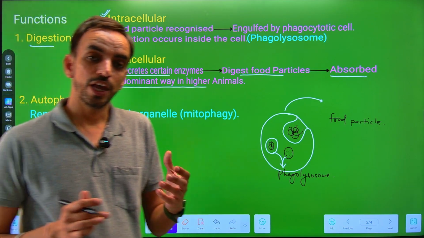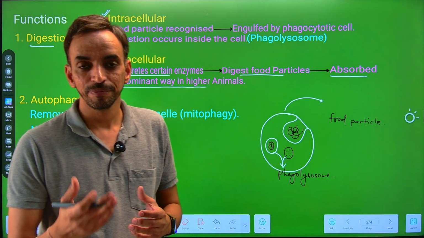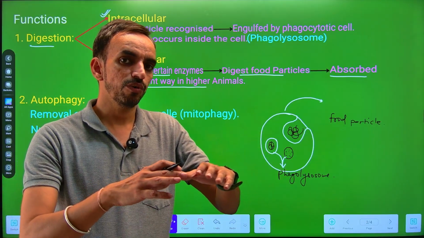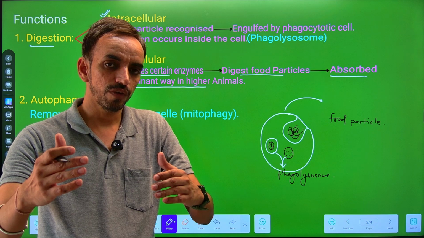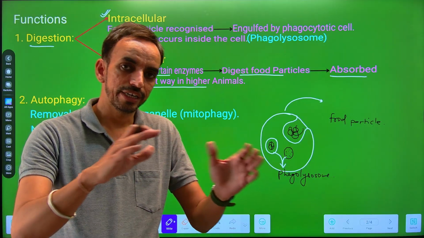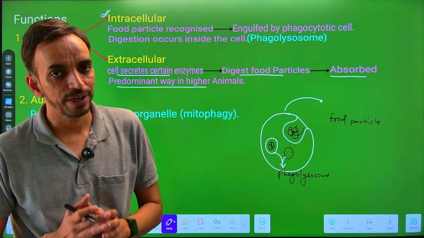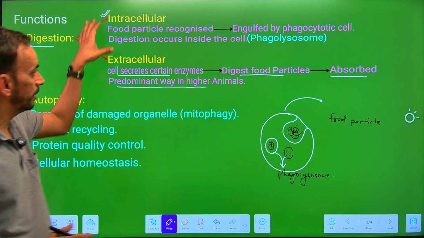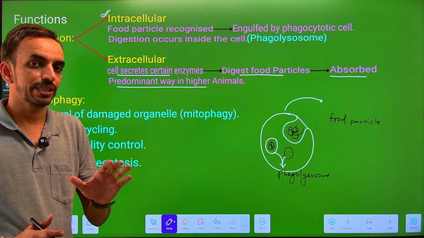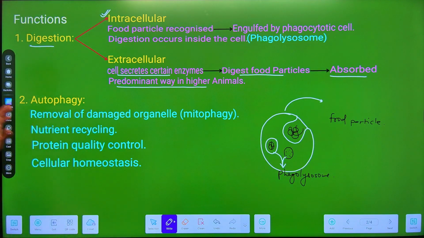Some fungi also have extracellular digestion, where saprophytic fungi release certain enzymes in the surroundings, which carry out the digestion of food particles. Then the digested material is absorbed by the fungal cell. So there are two types of digestion, and the lysosomes play an important role in the intracellular type of digestion. The next function of lysosome is autophagy.